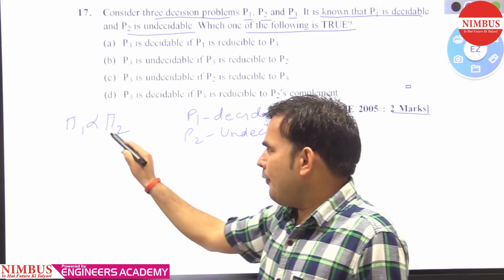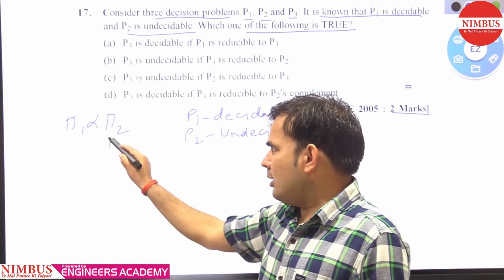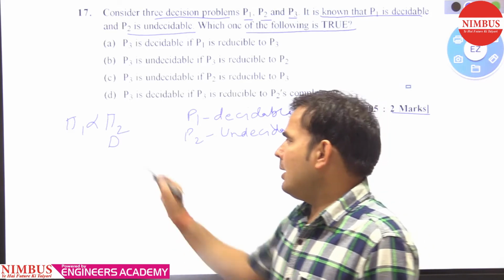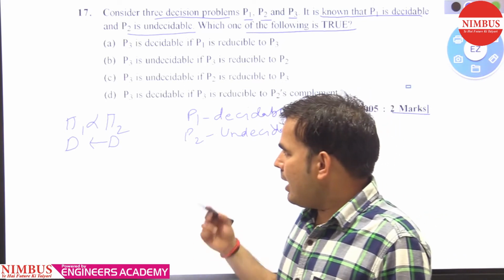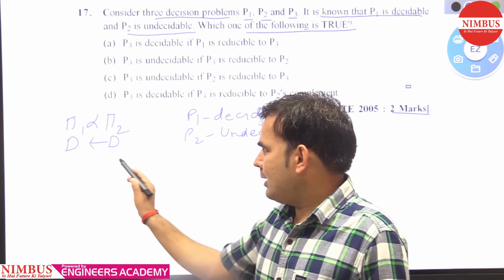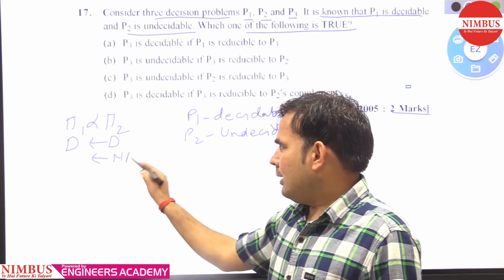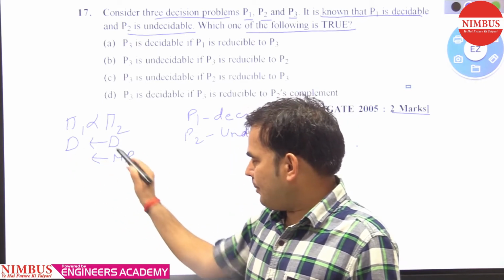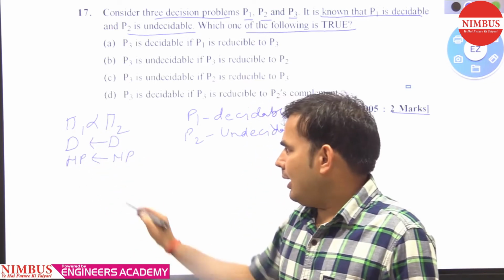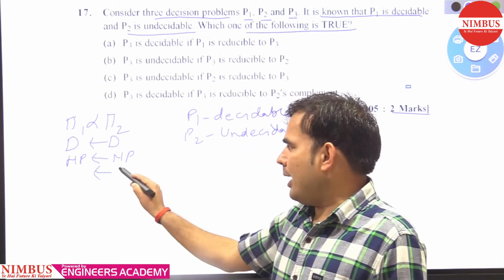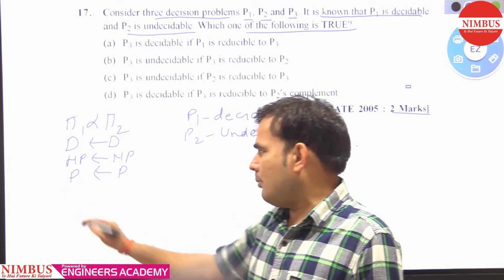Take any problem pi 1 and any problem pi 2, and pi 1 is reducible to pi 2. If we have the information that pi 2 is decidable, then we can say pi 1 is also decidable. If pi 2 is NP complete, then we can say pi 1 is NP complete. If pi 2 is a polynomial time reducible problem, then pi 1 is also a polynomial time reducible problem.